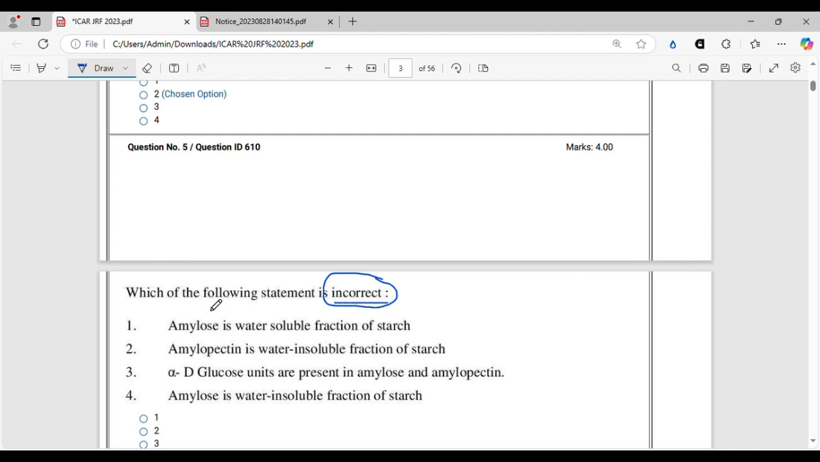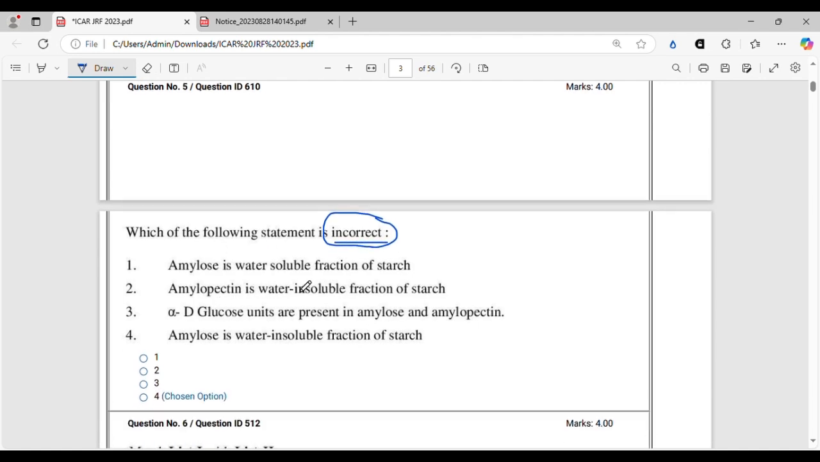So let's read the statements. Amylose is a water soluble fraction of starch. This is correct. Amylopectin is a water insoluble fraction of starch. This is also correct. Alpha glucose units are present in amylose and amylopectin. This is also correct. Amylose is a water insoluble fraction of starch. This is wrong. In the same question they have said amylose is a water soluble fraction. So option 4 becomes the correct answer.